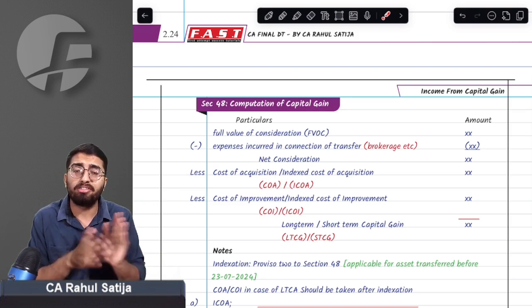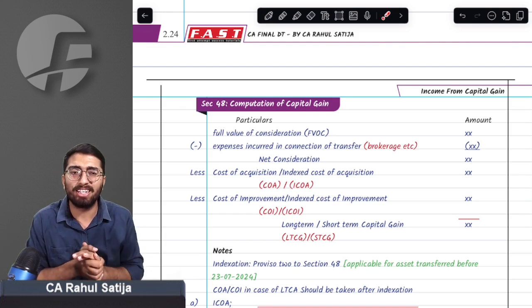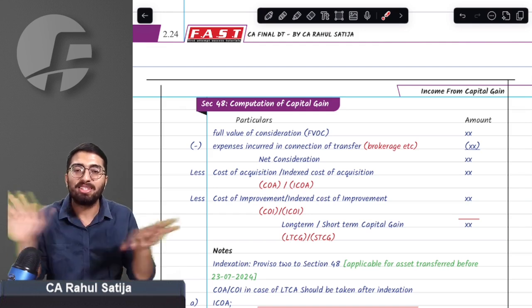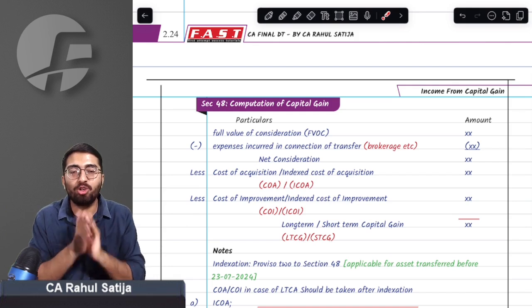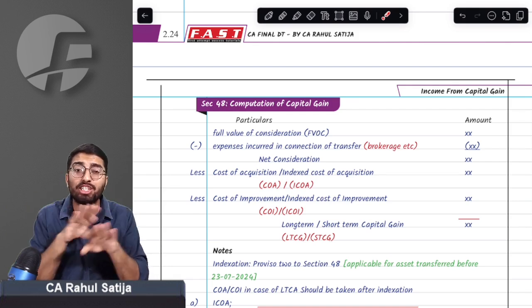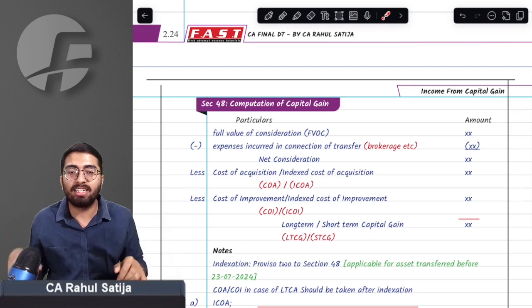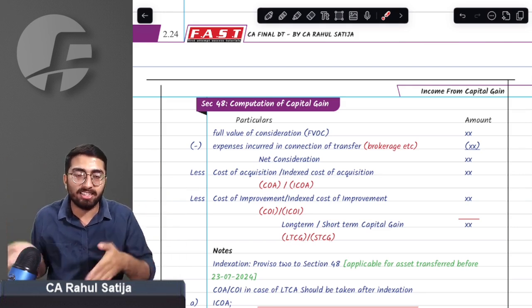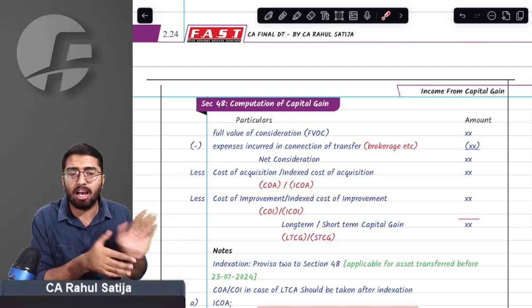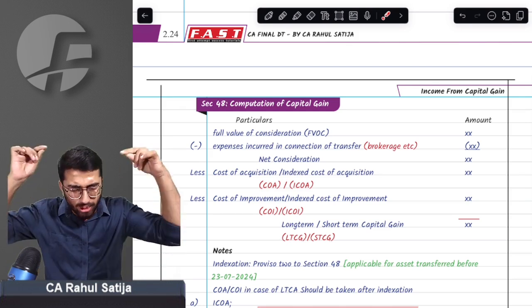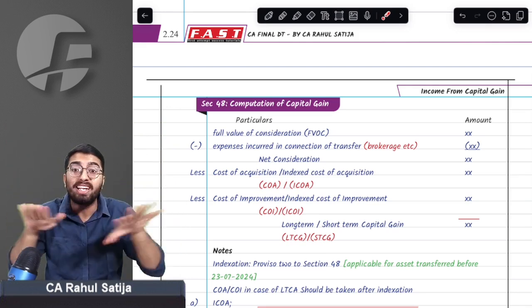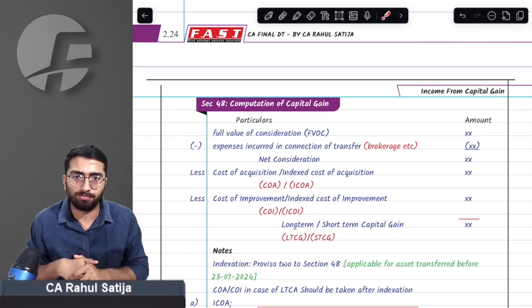But with effect from 23rd July 2024, indexation benefit has been scrapped. Now you will never be allowed indexation in any case. No capital asset will be sold with indexation. No cost of acquisition will be indexed if it is sold after the budget. You just need to remember: no indexation at all.